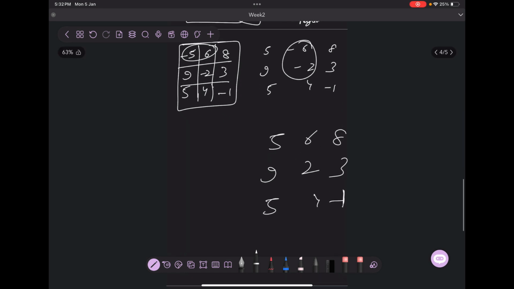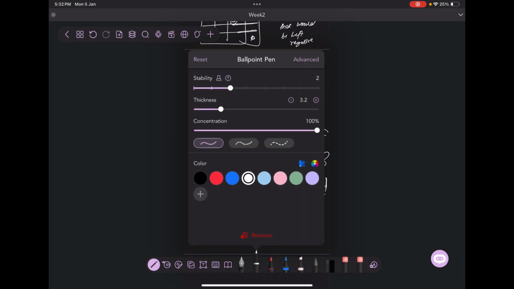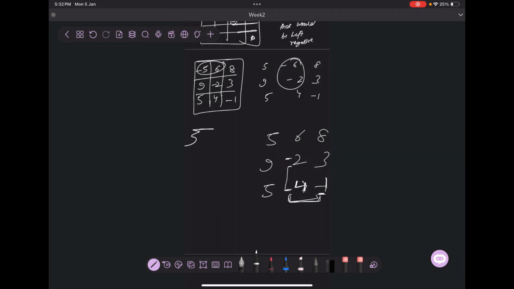Now it's up to me. I may decide to continue this -1 thing. I might do it again over here. I can do it on -2 and -4 if I want to make them positive. Then in the next step, I'll multiply these with -1, so this will essentially become 4 and 1. It will become 5, 6, 8, 9, -2, 3, 5, 4, 1.